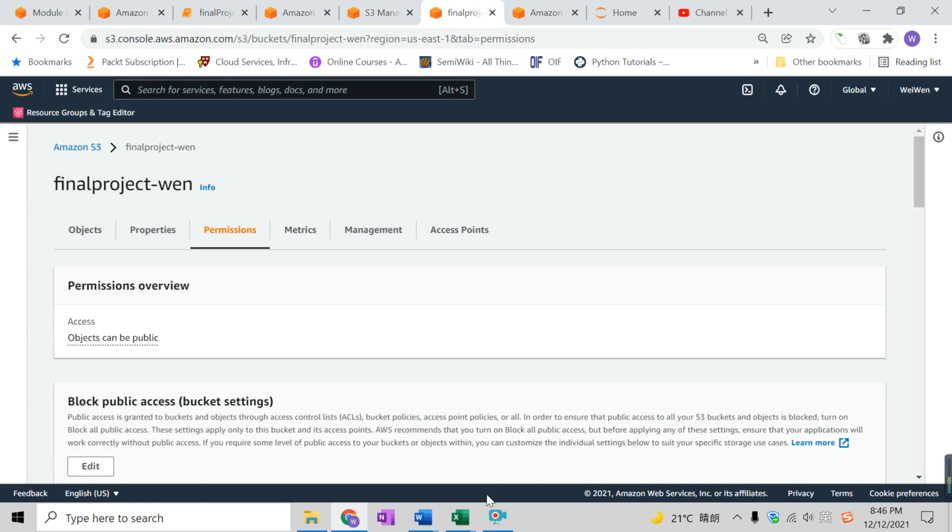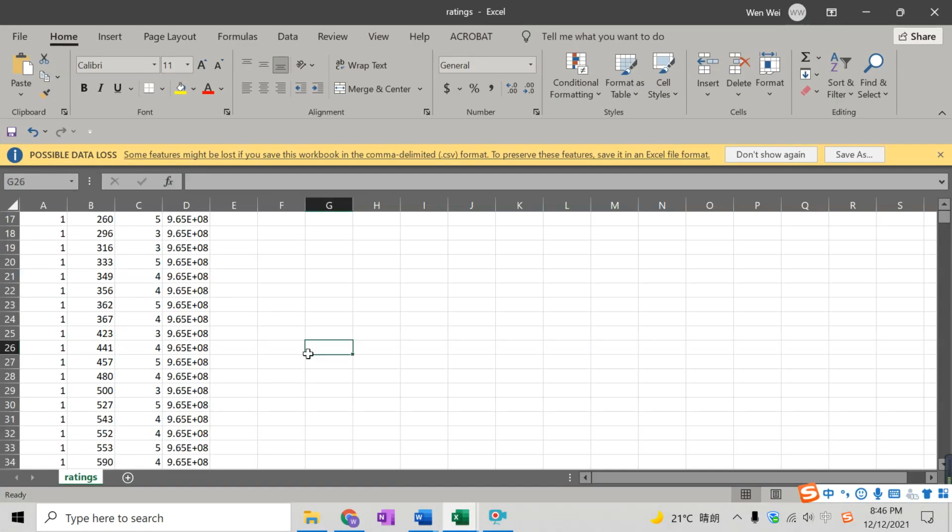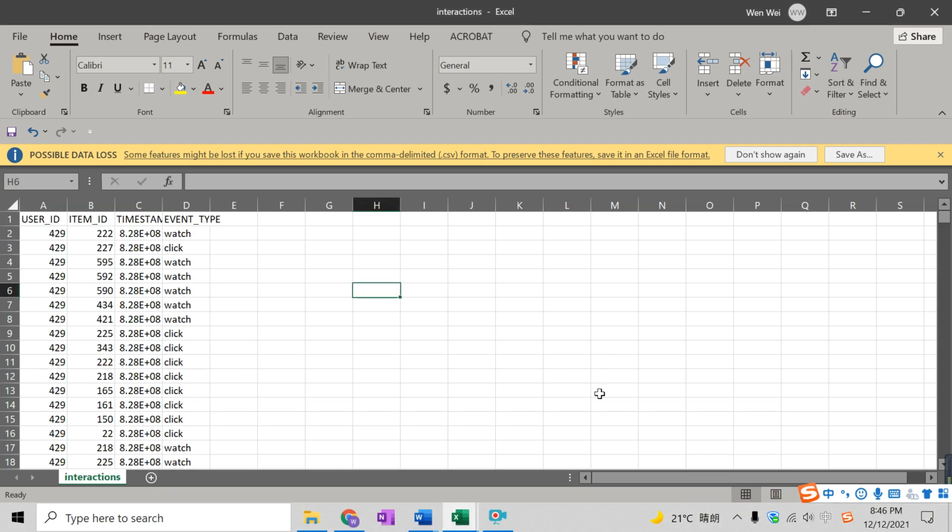So the data set, I want to explore the data set again. Basically, we have to generate our own file from the original data. From the original data, we have user ID, ratings, movie ID, and timestamp, and then we generated this interactions data set and added an event tag: user ID, item ID, timestamp, and event tag.